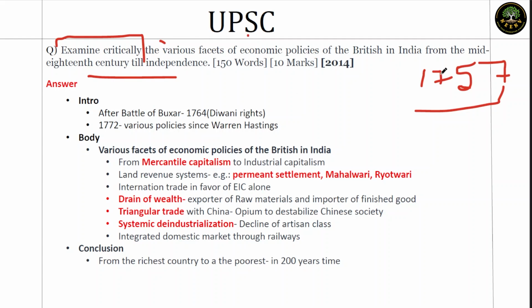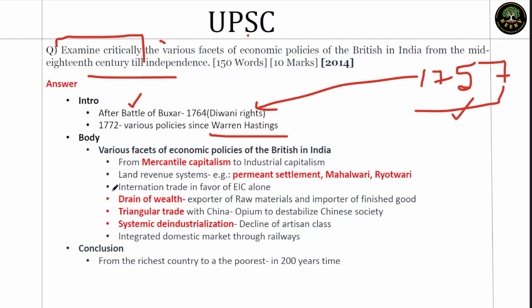In the introduction, we'll talk about the same thing. So here, instead of Battle of Plassey, we'll talk about Battle of Buxar because that's when Diwani and Nizamat rights are coming. This is when military control will come, but dual government is the scheme. Even here, dual government is the scheme, but Diwani and Nizamat rights are with the British. So we'll start with Buxar. In 1772, the first Governor General comes, then policies become official.